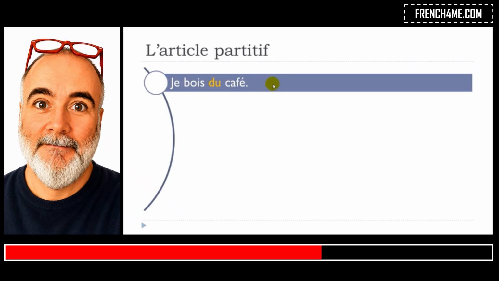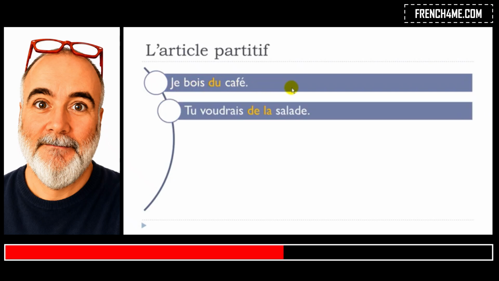The other option as well would be to say je bois le café. So if you want to put this article défini, but then you would have to put more information after. Le café de ma mère, the coffee of my mother, if you want. So in that case, in this lesson, we'll only focus on l'article partitif. So it's some. Okay? Je bois du café. All right? Let's see another option.